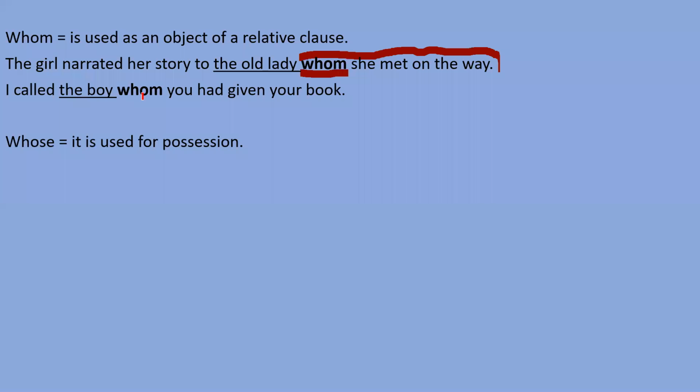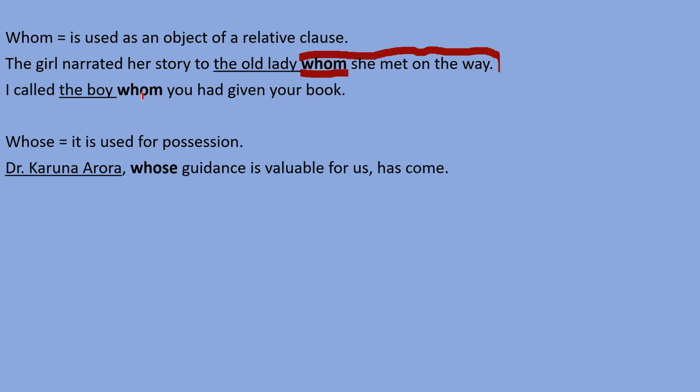Let's talk about whose. It is used for possession. When we have to show the possession of the antecedent, we have to use the word whose. Like if I say Dr. Karuna Arora, whose guidance? So I'm talking about the guidance of Dr. Karuna Arora, right? So that's why I'm writing here, Dr. Karuna Arora, whose guidance is valuable for us, has come.